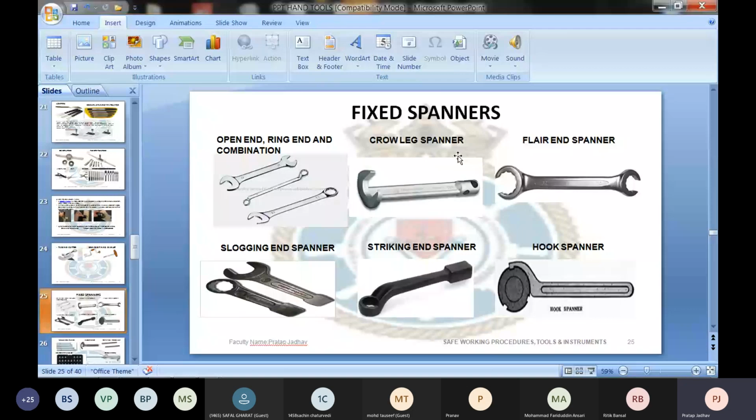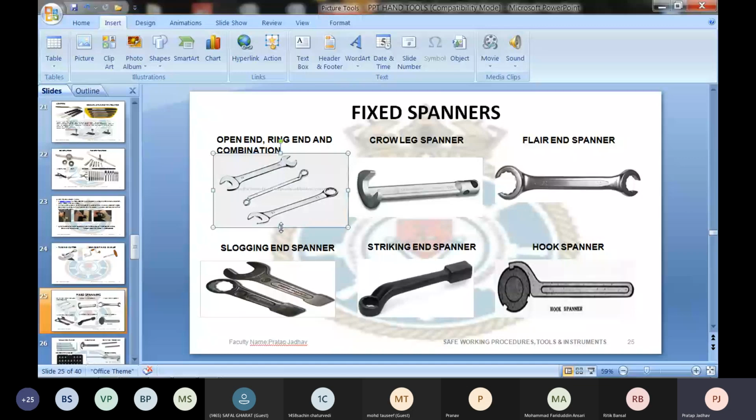Spanners whose size cannot be changed, where a particular size of spanner is used for opening and tightening a particular size of nut and bolt, are called fixed spanners. Now we will have a look at them. Here we have fixed spanners: double-ended open spanner, then double-end ring spanner, and this is what we call the combination of ring and open.